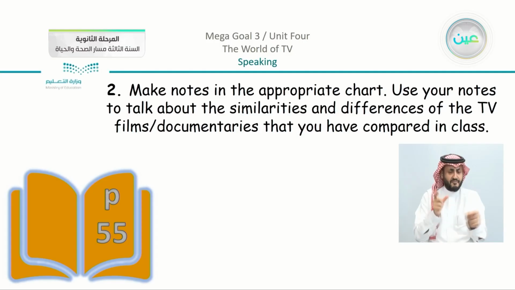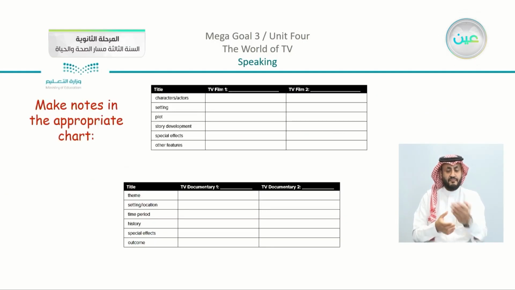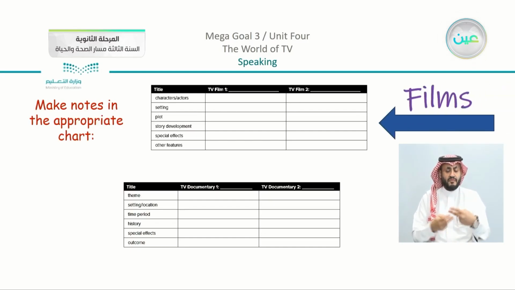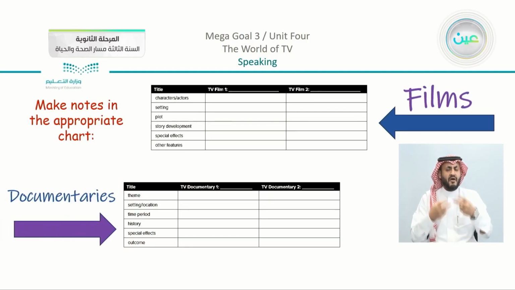Use your notes to talk about the similarities and differences of the TV films or documentaries that you have compared in class. So what table or what chart? You can see on page number 55 that you have two tables. You can choose either to use the first one if you are going to compare between films, or you can choose the second one if you are going to compare between documentaries.